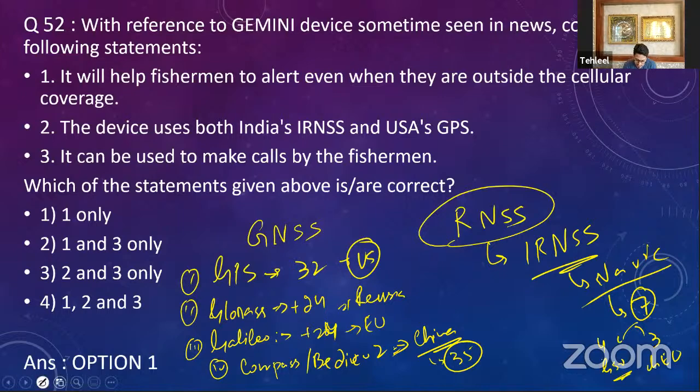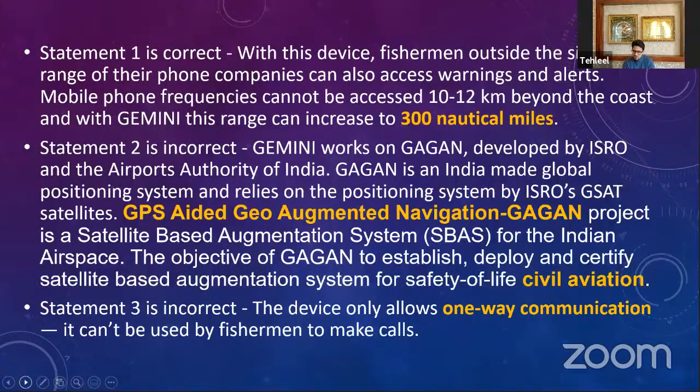Now the question is regarding Gemini. Okay, now what is Gemini? Now you see, guys, our fishermen that are fishing in the Bay of Bengal, Arabian Sea, or in the Indian Ocean, once they get off the coast and go beyond 10 to 12 kilometers of the coast, the mobile phone frequency does not work.